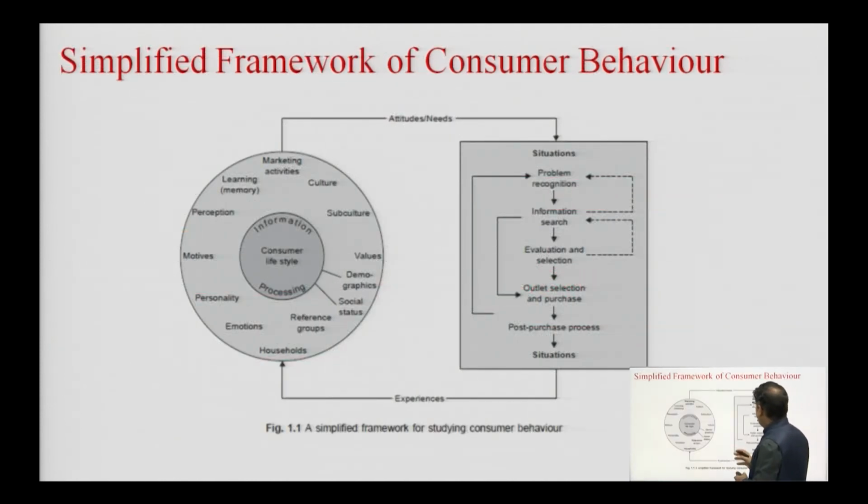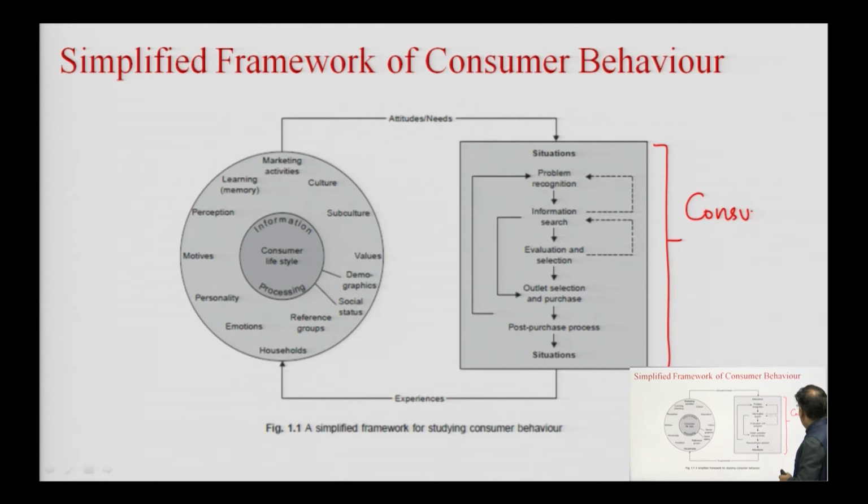Now, there is a simplified framework of consumer behavior we are going to see in this diagram. If we observe this diagram carefully, this is the process of consumer decision making.